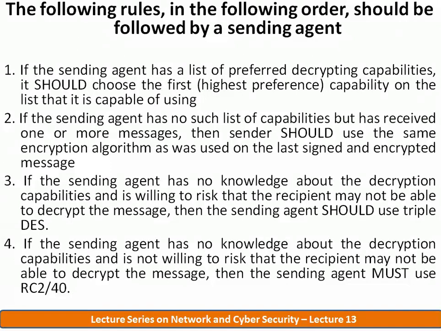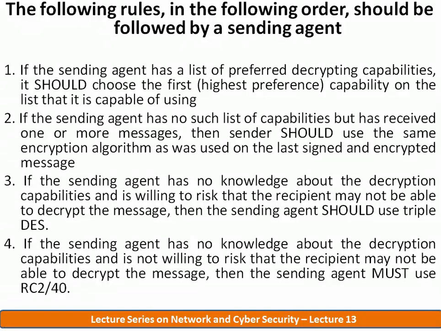The first rule: if the sending agent has a list of preferred decrypting capabilities of the recipient, meaning the recipient has already sent a list of encryption algorithms it can support, then the sender should choose the first capability on the list that it is capable of using.